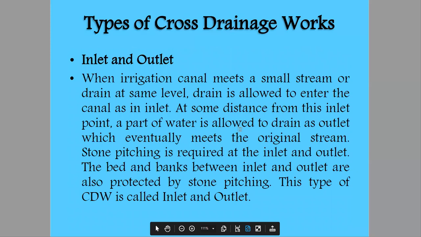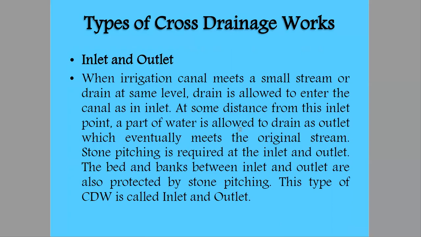Okay, now second type in level apart from level crossing, that is inlet and outlet, when irrigation canal meets a small stream or drain at the same level. Okay, in previous one we have studied that the difference in the water is not very much high. But here a natural system meets with small streams or drains.